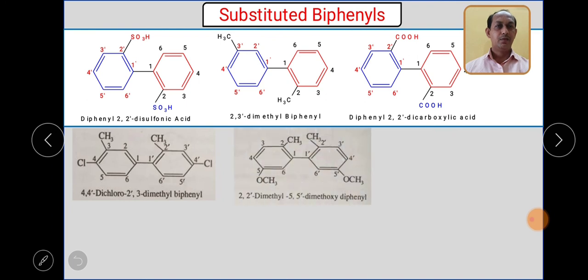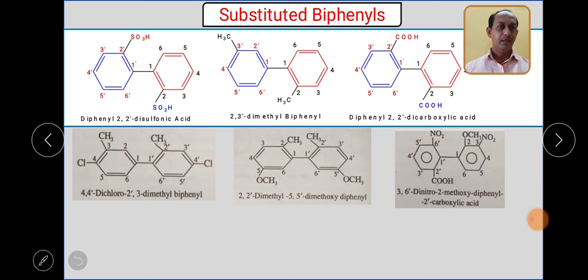Apply the same rules. Now the structure will contain 4 substituents. Again 2 substituents, methyl and methoxy. So start numbering in the clockwise direction for this ring, and anti-clockwise direction for the other. Again different substituents.